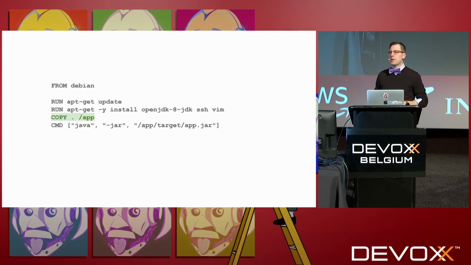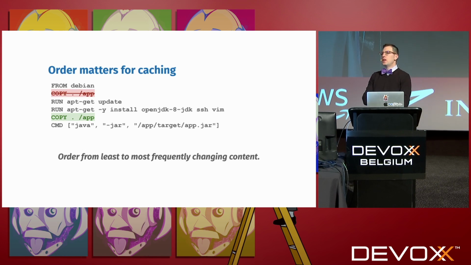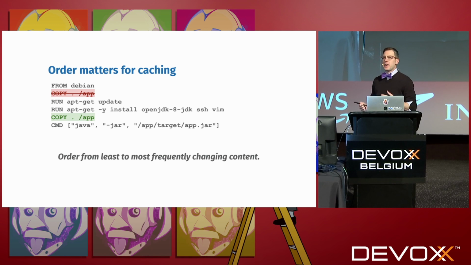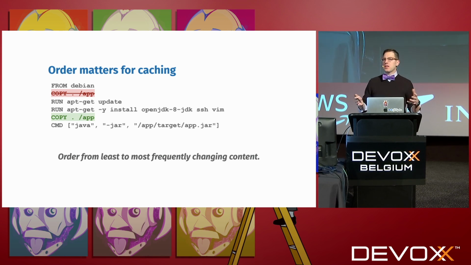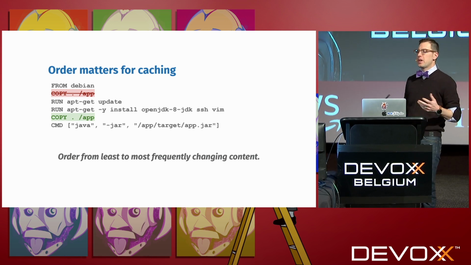In this post, they talk about making sure that you are copying files into the image in the correct order. So if you were to copy your application source code in before you install the JDK, every change to your Java files would invalidate the cache layer for the JDK, and you'd have to reinstall it every time you built, which would be very inefficient.